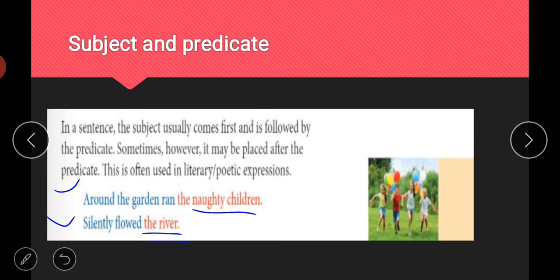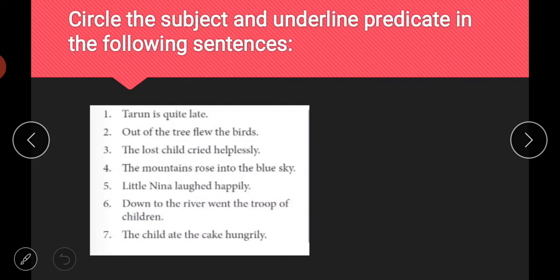So here the naughty children and the river are again your subjects, written in red letters, and the words written in blue, around the garden ran and silently flowed, are your predicate. Then next is an exercise about subject and predicate. What you have to do in this exercise, students, is circle the subject and underline the predicate of the sentence. So try to read these sentences carefully.